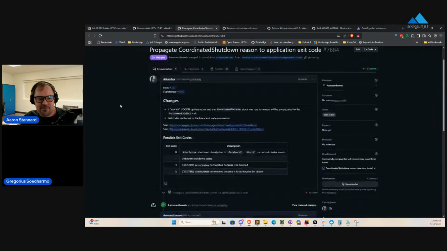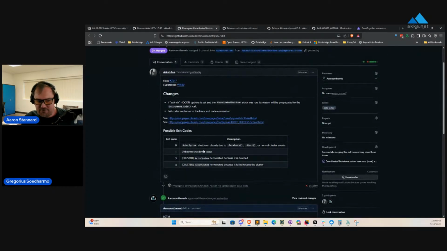The other big thing that you added here, aside from some other bug fixes, is we added exit codes to coordinated shutdown for Akka.NET in order to try to provide some better information about how an Akka.NET process was terminated. So, Gregorius, why don't you give us some color on that?